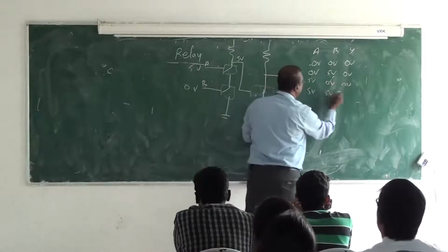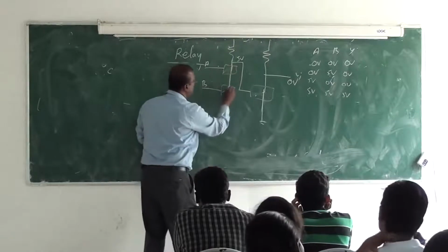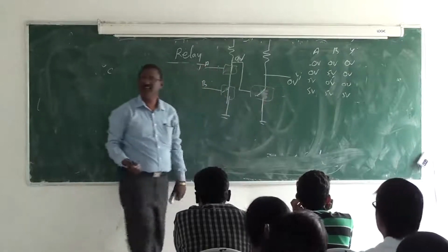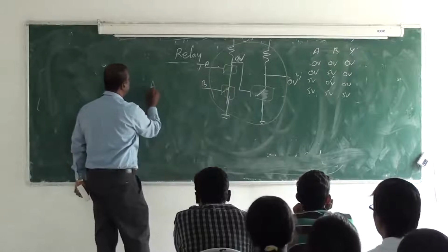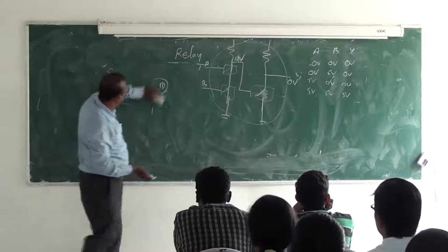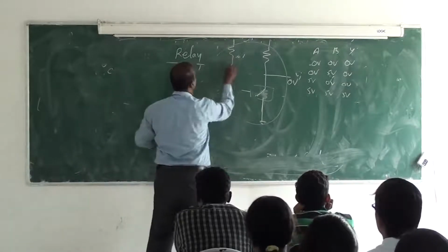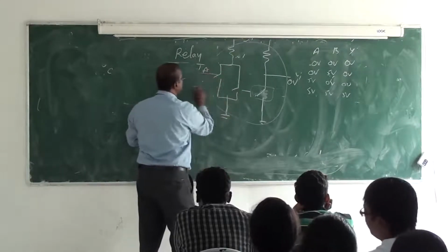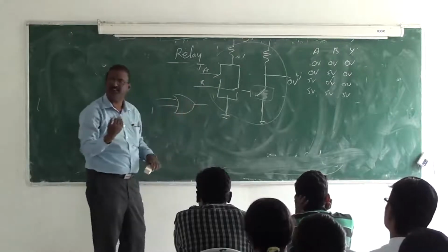Then 5 volt and 5 volt, I get here, because when both of them are 5, this is on and this is on, I get here 0 volt. This is going to be off, I get here. So this is the basic building block of AND. Same thing, instead of connecting these things in series, I connected them in parallel. I got an OR functionality.